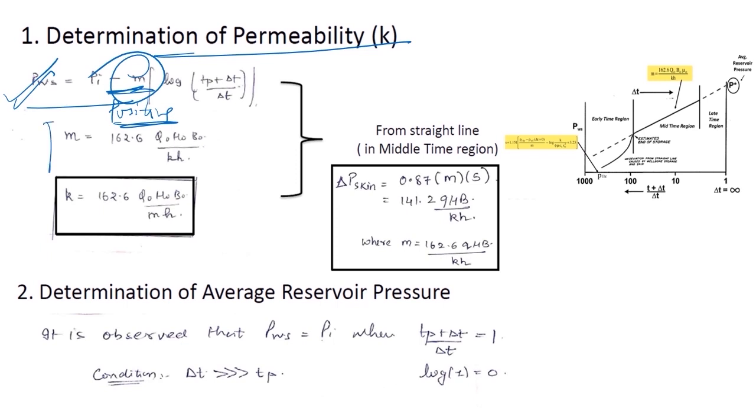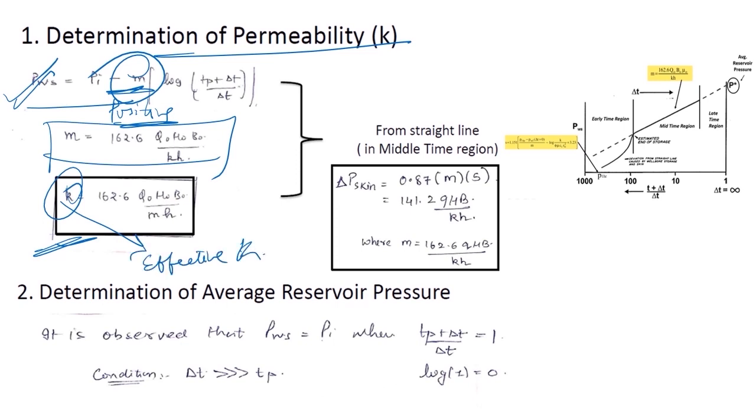So my slope would be 162.6 q mu B upon kh. This is the effective permeability that I am talking about. So my effective permeability would be 162.6 q mu B upon m h. Again, I obtained this effective permeability from the mid-time region only.